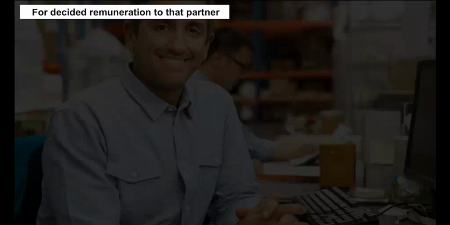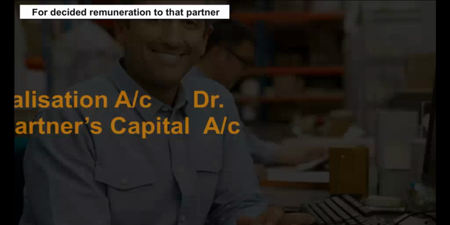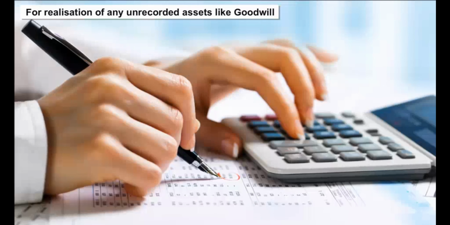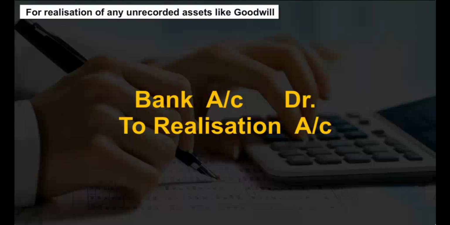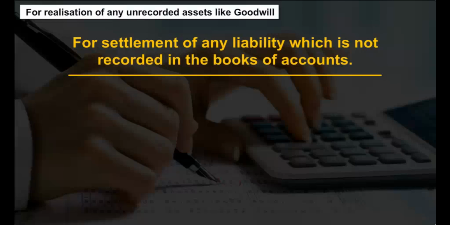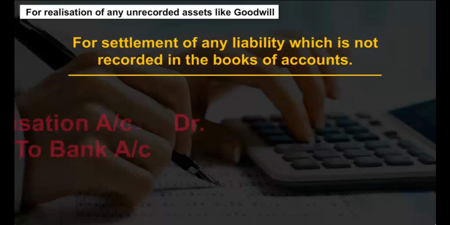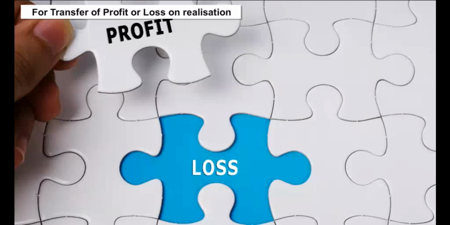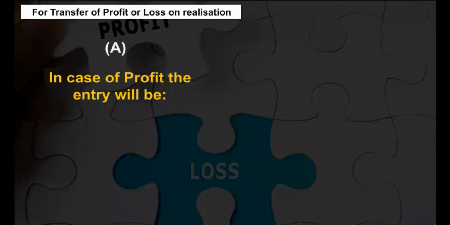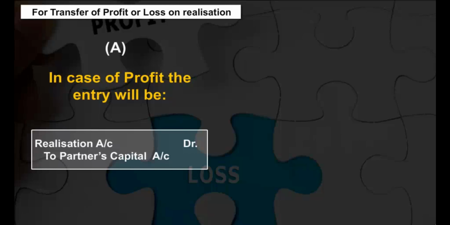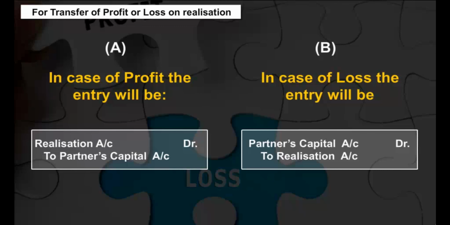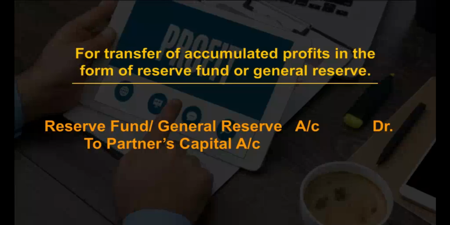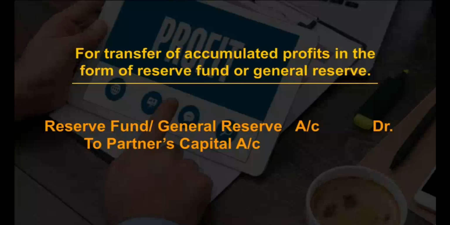For the decided remuneration to that partner, the entry will be as follows. For realization of any unrecorded assets like goodwill, the entry will be as follows. For settlement of any liability which is not recorded in the books of accounts, the entry will be as follows. For transfer of profit or loss on realization: in case of profit, the entry will be as follows; in case of loss, the entry will be as follows. For transfer of accumulated profits in the form of reserve fund or general reserve, the entry will be as follows.